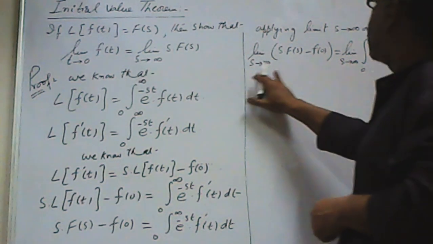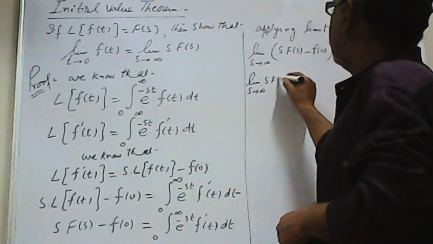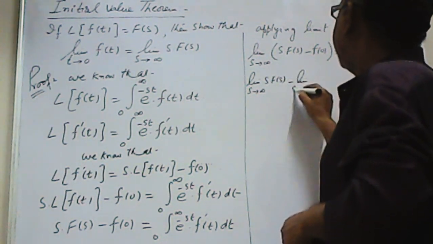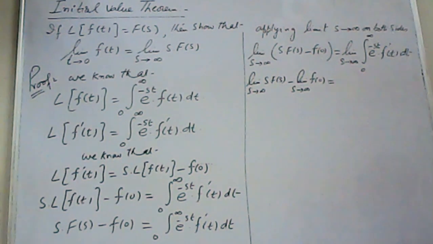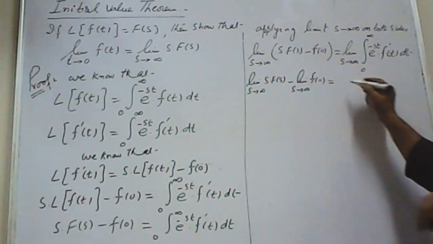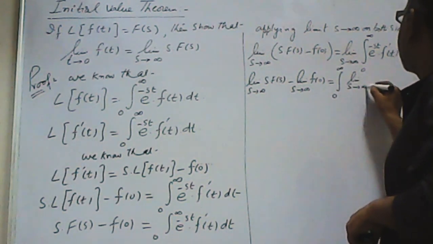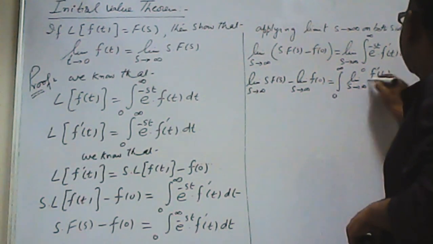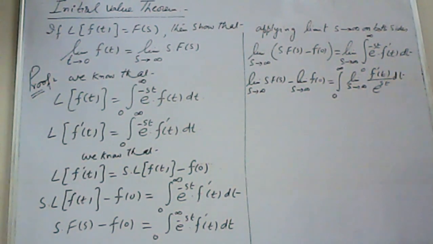Now separating the limits for both terms: limit s tends to infinity of s F(s) minus limit s tends to infinity of f(0). On the right hand side, limit is also an operator, so switching, integral from 0 to infinity first and then limit s tends to infinity of f dash t upon e power st dt. I made e power minus st into e power plus st by moving the exponential to the denominator.